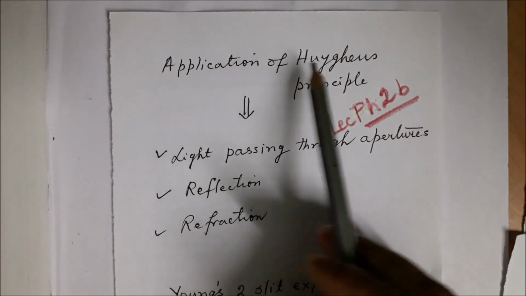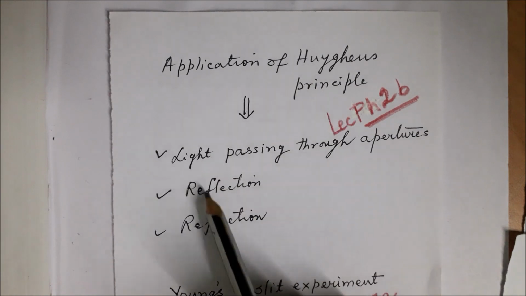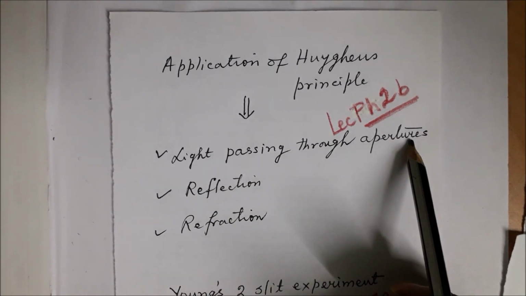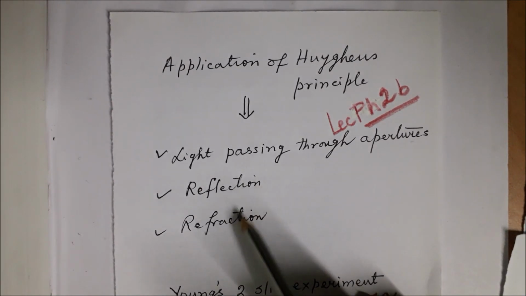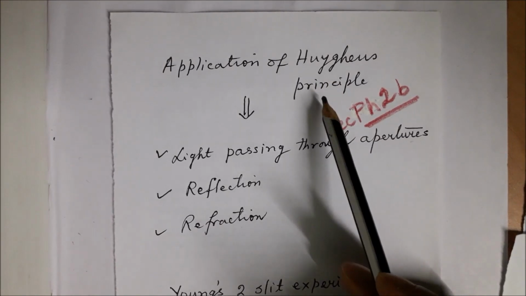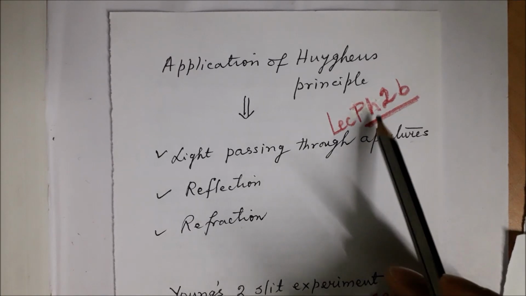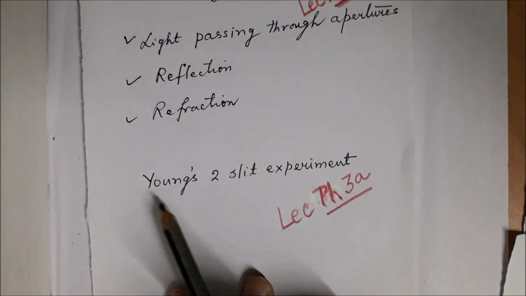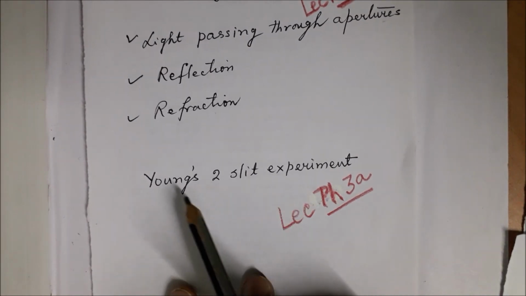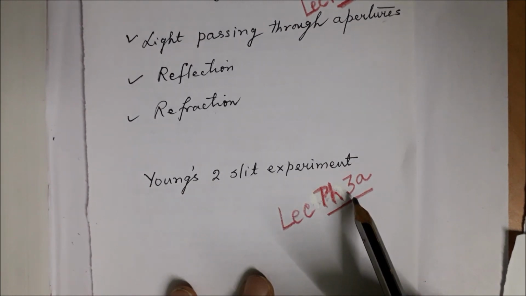The application of Huygens principle is the next topic. Light passing through an aperture will be taken up. Reflection, refraction, these phenomena, how are they explained with the help of Huygens principle? These will be taken up in a future lecture entitled 2b, while a very important experiment was done by Young, named Young's two-slit experiment, that we will be discussing in lecture 3a.